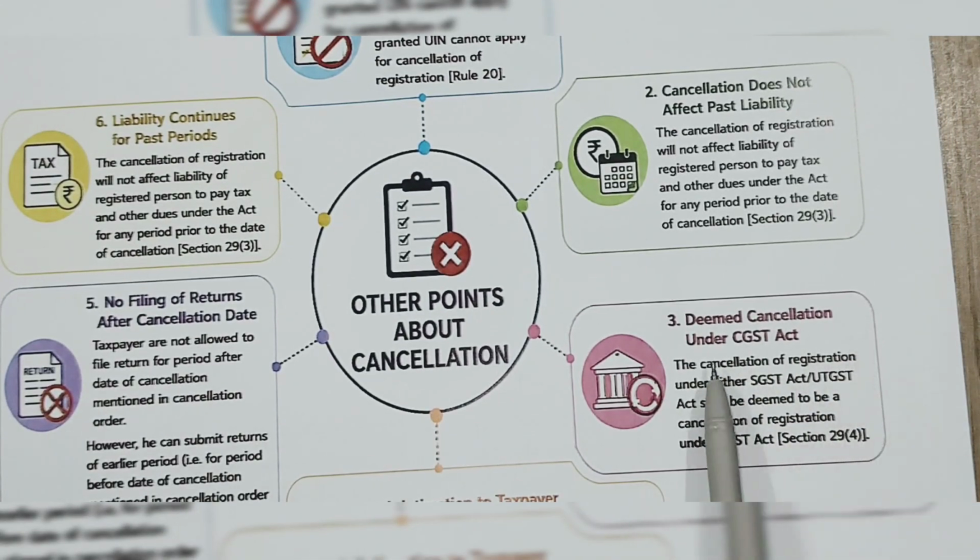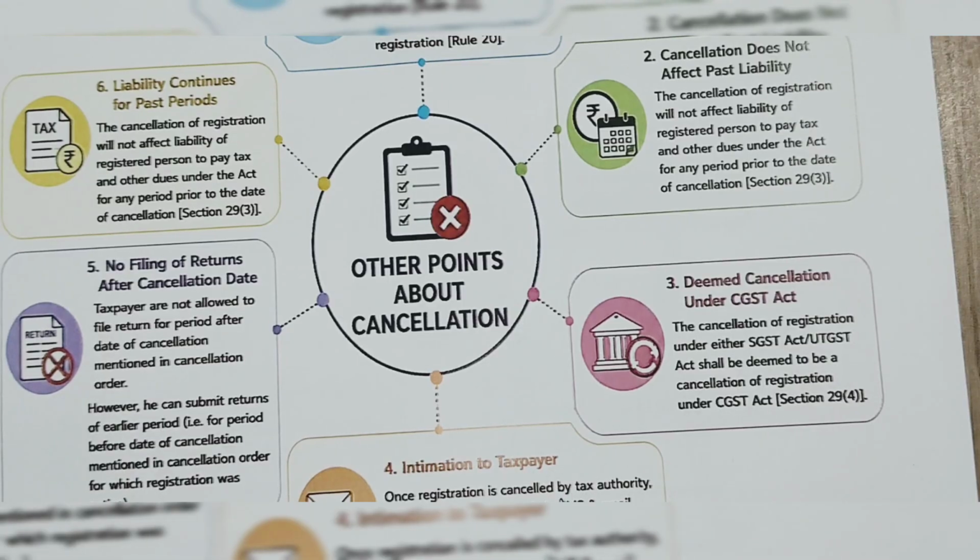Deemed cancellation under the CGST Act: cancellation of registration under either the SGST Act or the UTGST Act shall be deemed to be cancellation of registration under the CGST Act. Intimation to the taxpayer: once the registration is cancelled by the tax authority, the taxpayer will be intimated through SMS and email. The order of cancellation will be issued to the primary authorized signatory by email and SMS.